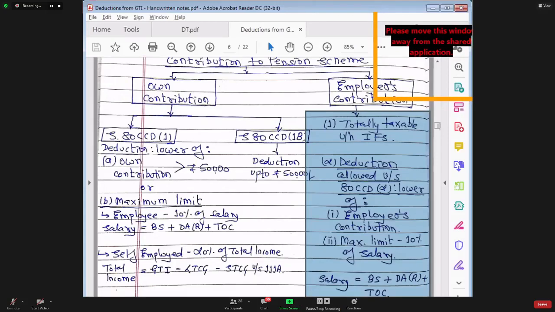Manoj is asking me a question: is that limit of 1,50,000 applicable? Answer is yes. That limit of 1,50,000 is applicable to entire section 80C, all 23 points combined. Is that very clear? Yes, okay. So we have done the discussion with respect to employee as well as employer's contribution to notified pension scheme.